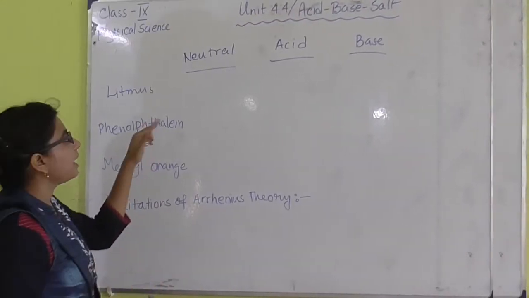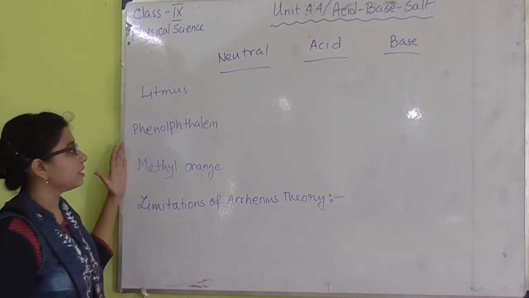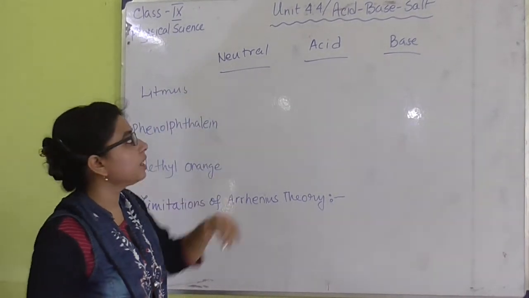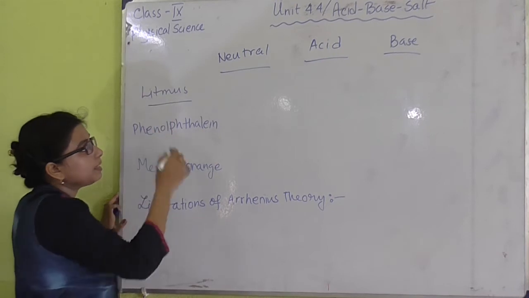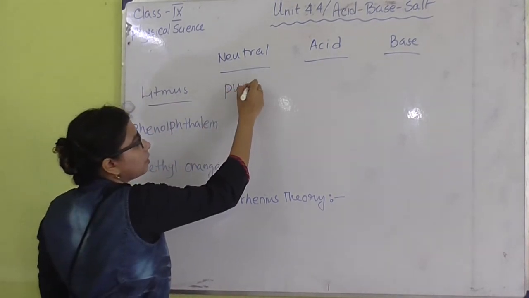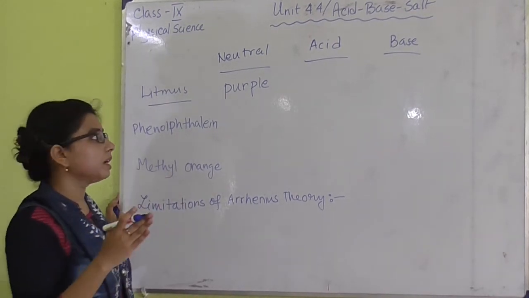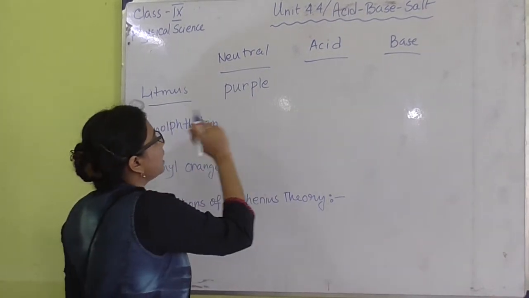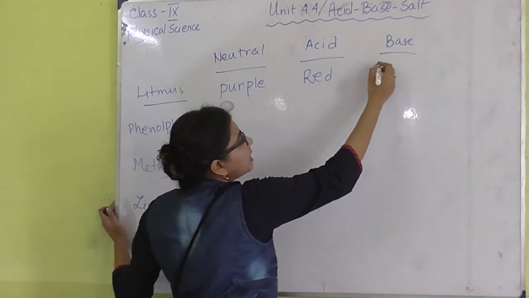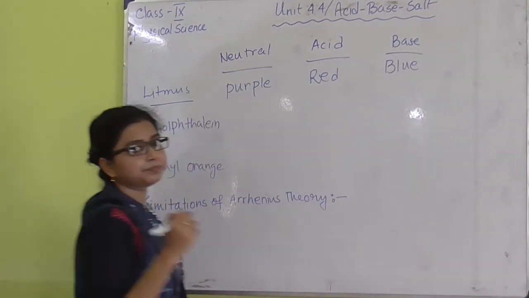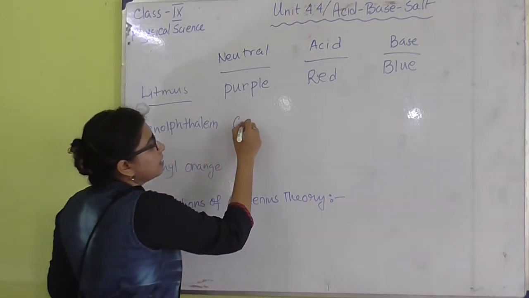In your book, we can see the different colors shown by the common acid base indicators in different kinds of medium. If we take a neutral medium, litmus shows purple color. If we take an acidic medium, litmus will show red color. And if we take a basic medium, litmus will show blue color. Next, if we take phenolphthalein as the indicator, it is basically colorless.